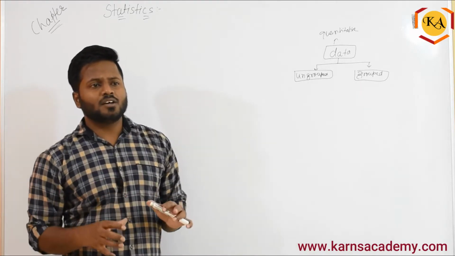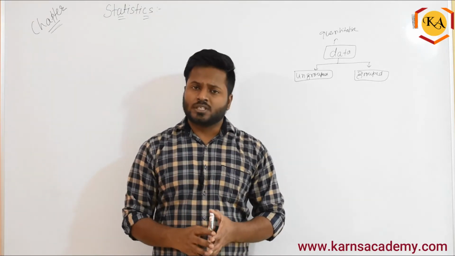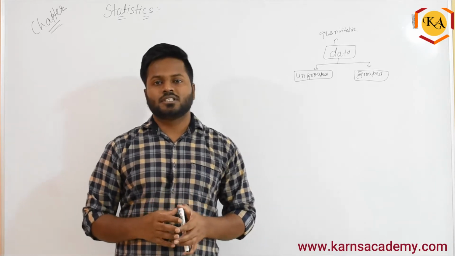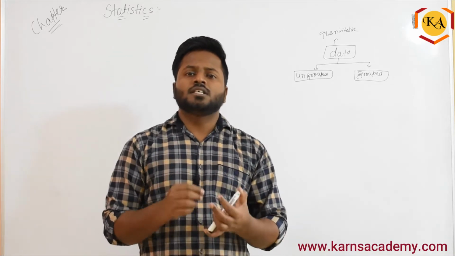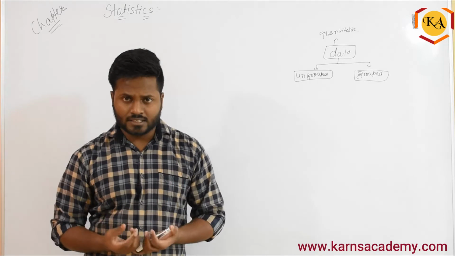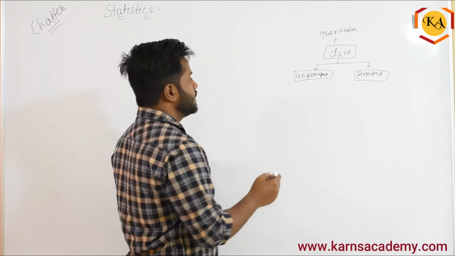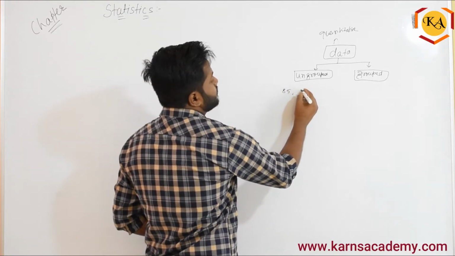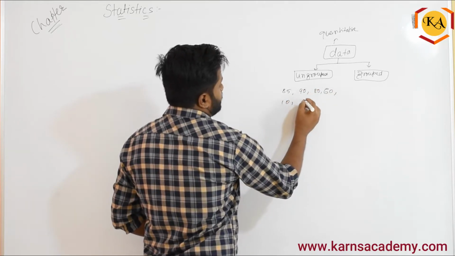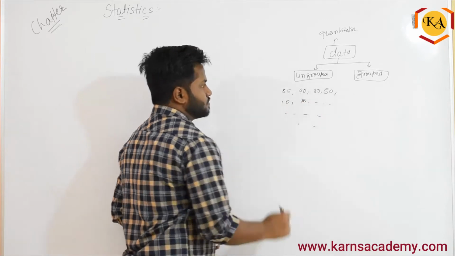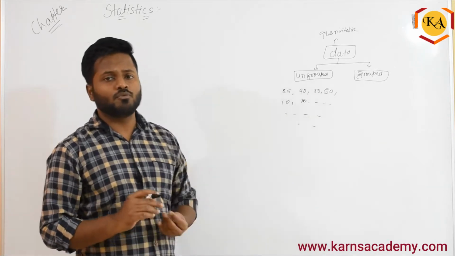Ungrouped data is data which is directly collected from the field and kept as it is. For example, let's assume there are 50 students in your class and I want to know the average attendance percentage. I will ask each person how many classes they have attended, or take the register and count. The first person got 85%, then 90%, 80%, 60%, 10%, 20%, and so on.